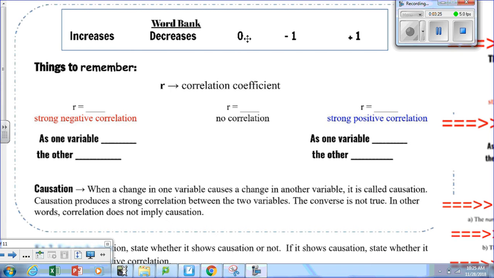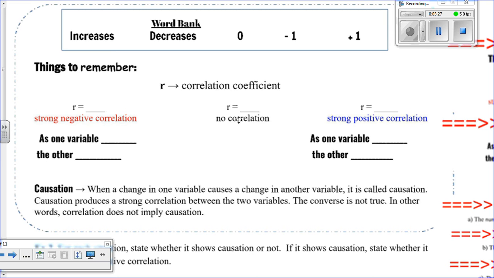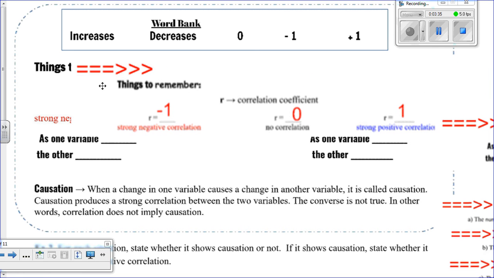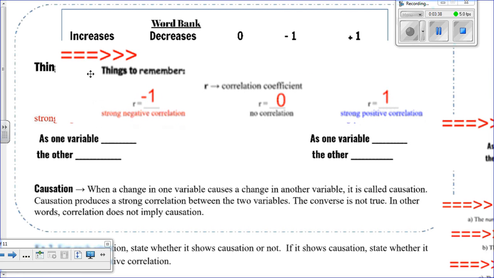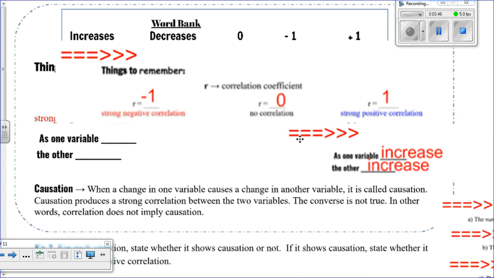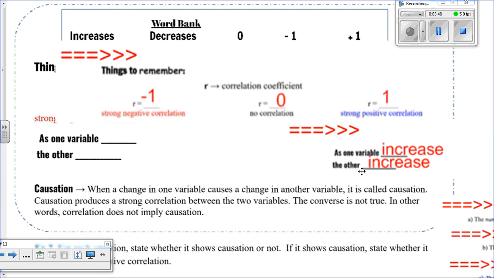I'm also hoping that when we see something that says strong positive correlation, we get the fact that as one variable increases, so does the other. When we see something that says negative or strong negative correlation, what that should mean is that as one variable increases, the other variable decreases.